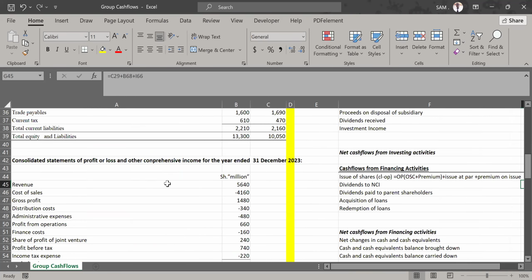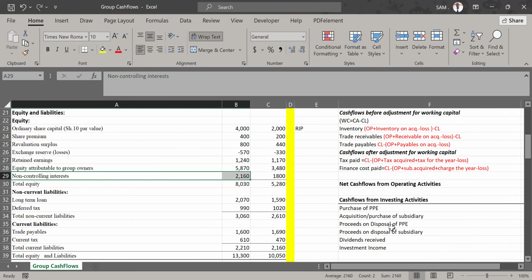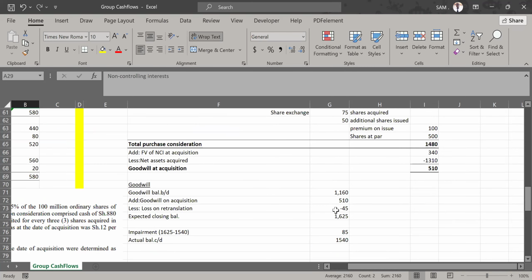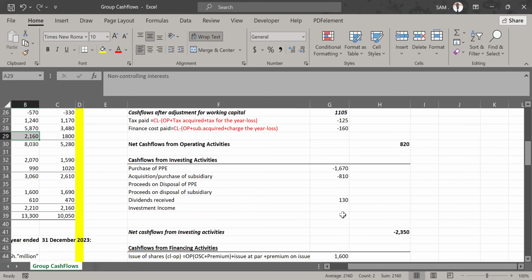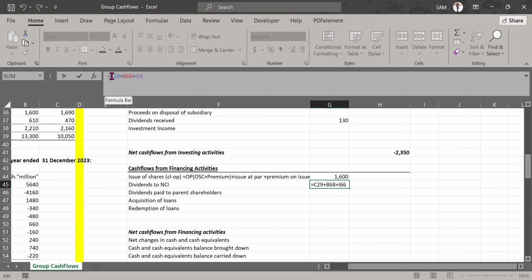I want us to check the closing balance in the NCI account, which has been given in our statement of financial position. You see, NCI is closing at 2160. But what is our adjustment saying? Our adjustment is also saying that we should close at 2160. So if we have adjusted our opening and we are getting 2160, and that same amount is what is closing that account, then it means there were no dividends paid.